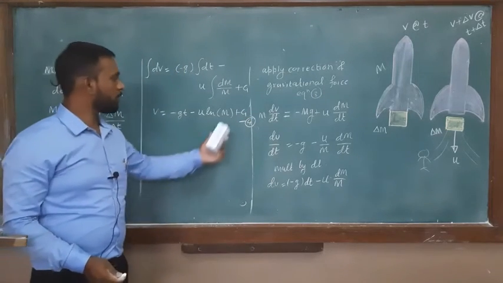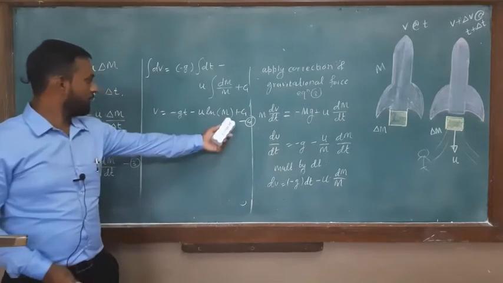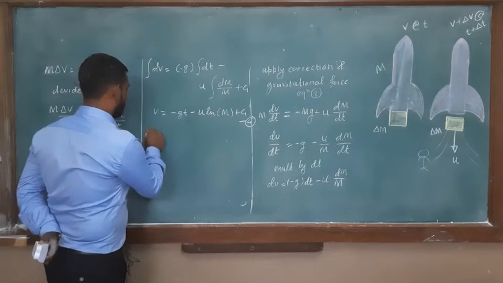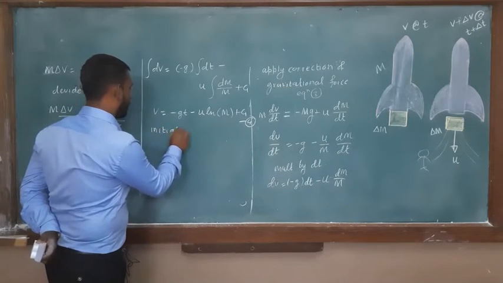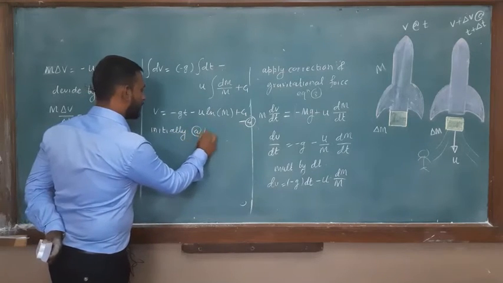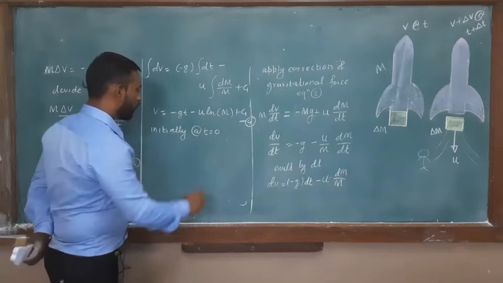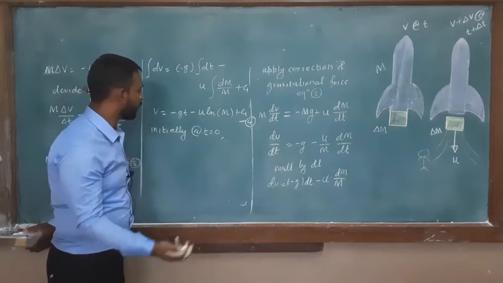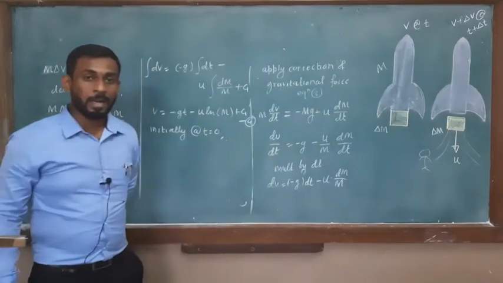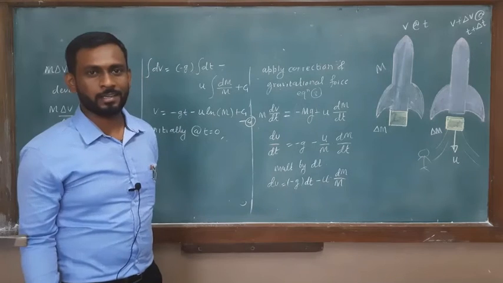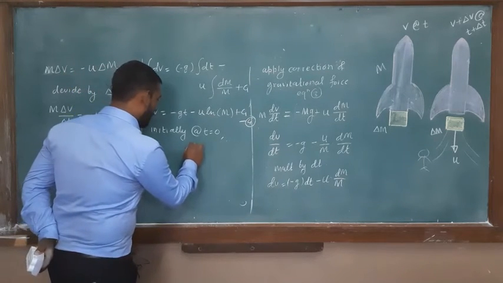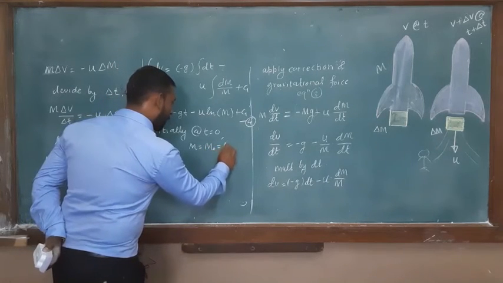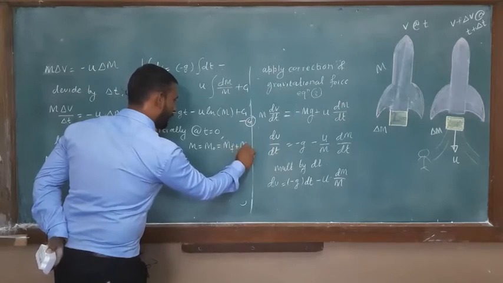So how to find the constant of integration? As we know, by applying the initial condition you will find this constant of integration. So initially, that is at t is equal to 0, what is the value? u, the velocity of the propellant gas, is 0. What is m? Mass of the rocket. What is the initial mass of the rocket? So the initial mass of the rocket is m0, which is mass of fuel plus mass of vehicle.